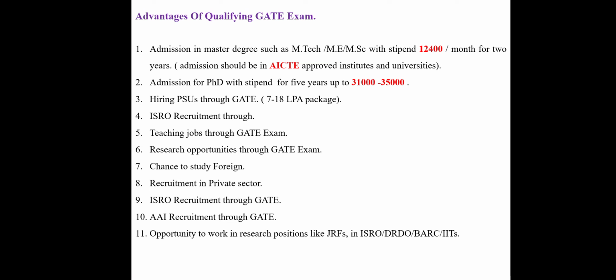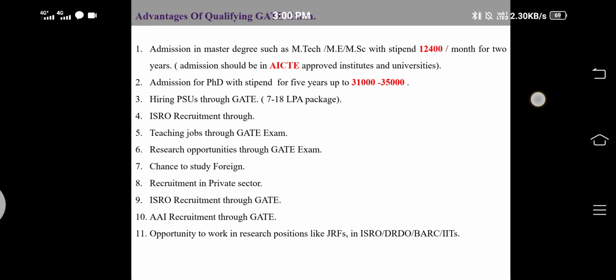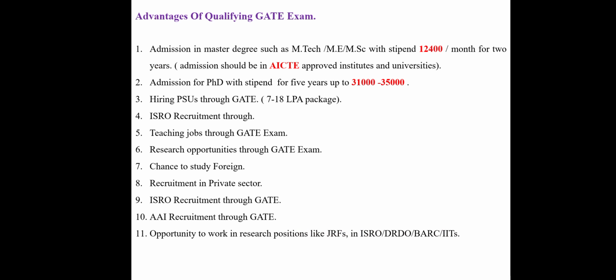Then the next one is PhD. You can do PhD by qualifying the GATE exam, and there also you will get 31,000 to 35,000 stipend up to 5 years. So this is also one of the major facilities for qualifying the GATE exam for those students who want to do PhD.